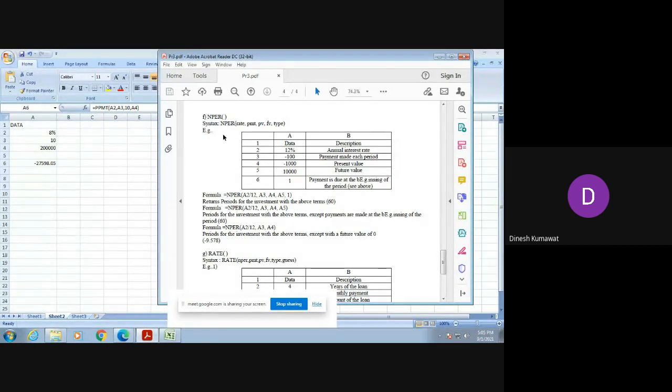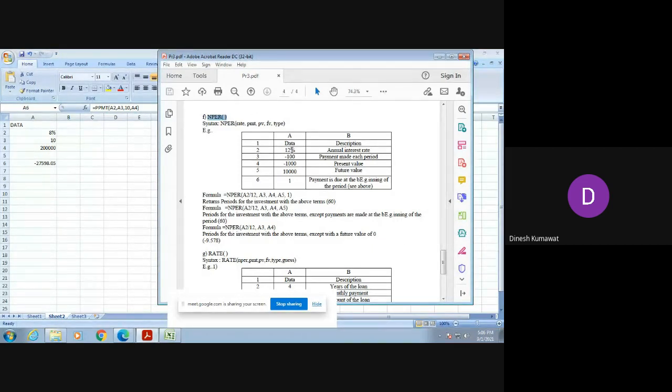Okay, now if you observe in this function NPER, one table is given to us and we need to perform several formulas in it. So we are going to perform all the formulas. Let me first enter this data in my Excel sheet.